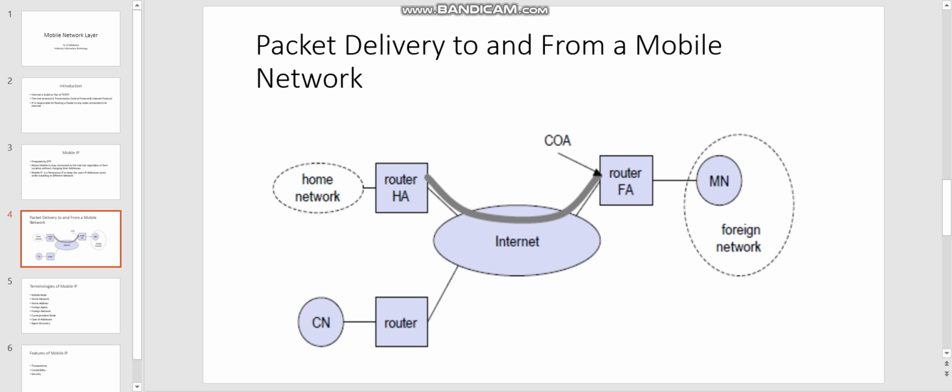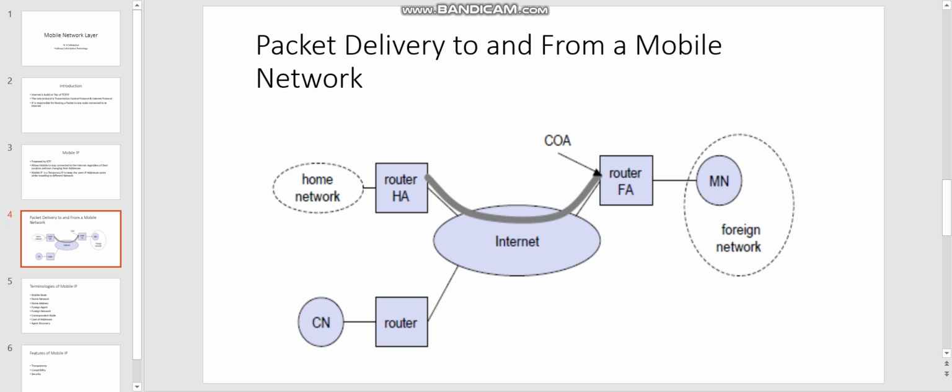Co-located COA means that when the mobile node acquires a temporary IP address, that address acts as the COA. The co-located address can be acquired using the Dynamic Host Configuration Protocol. DHCP is the next topic for the session.